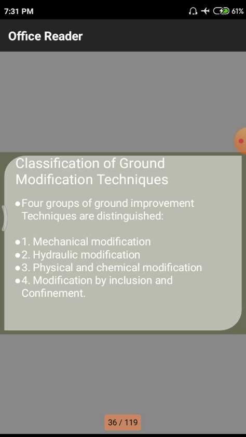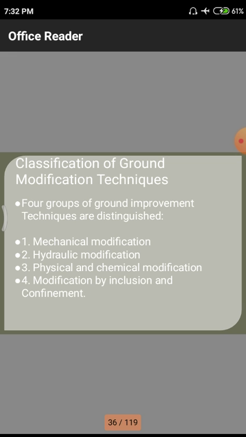Next one we are having is physical and chemical modification. Physical means structural, and chemical modification means we have to use some amount of admixtures and additives and resins and intrusions. All those come under these chemicals. By using these chemicals we need to modify the structural parameters like bonding properties, adhesion properties, cohesion properties. Likewise we have different kinds of soil parameters in terms of chemical nature, and we need to modify those.